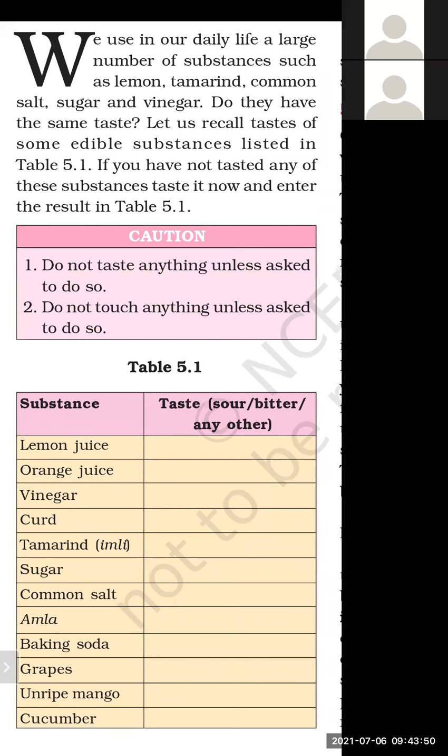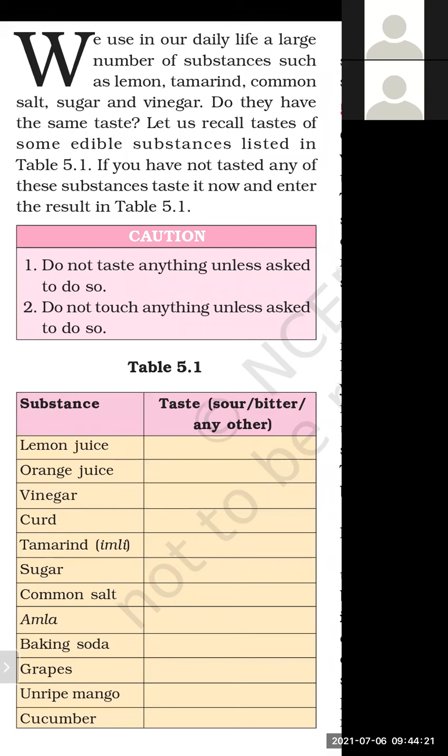So in table 5.1, lemon juice, you can taste the lemon juice. Orange juice, write your observation. Is lemon juice sour or bitter? Yes, lemon juice is sour. Orange juice is sour in nature. Vinegar, curd. We are eating curd day by day. So what is the taste of curd? It is sour. Tamarind, imli, is also having a sour taste.